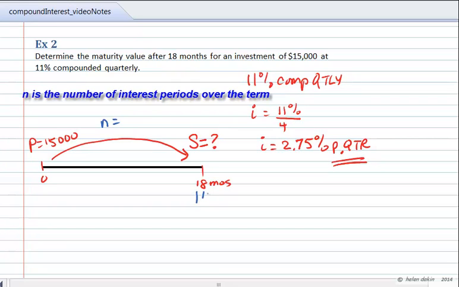Well, 18 months is a year and a half, 1.5 years, and 1.5 years is 4 quarters plus another 2 quarters for the half year. So that gives me a total of 6 quarterly periods, 6 quarters for that 18-month period.